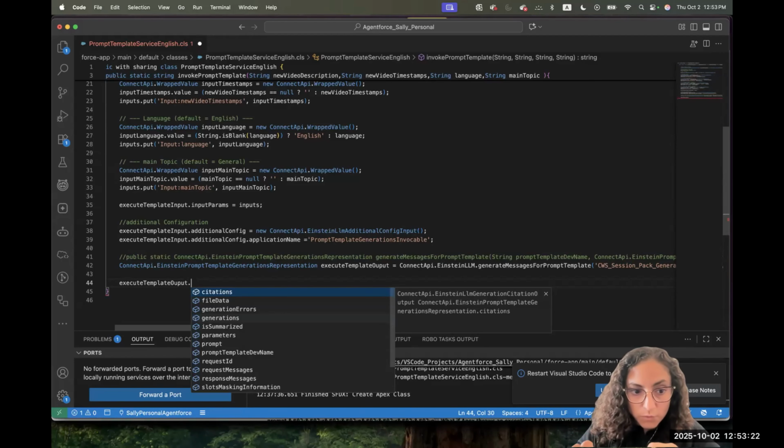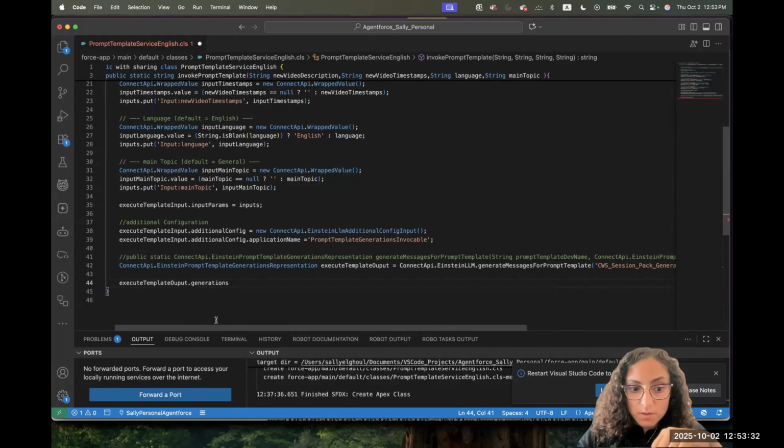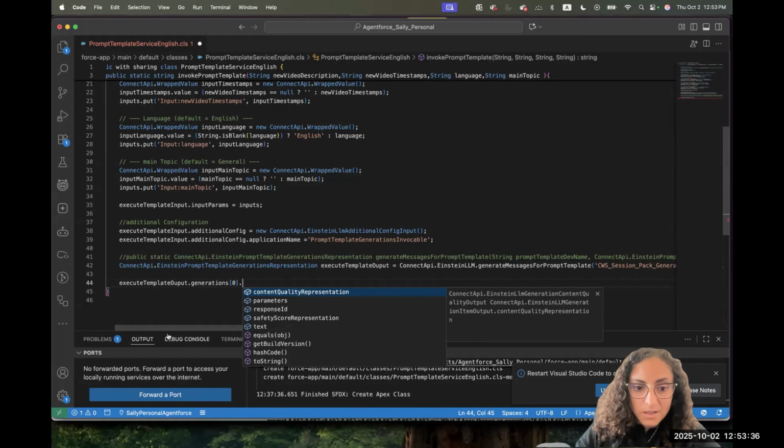So again, when you use dot notation, you see all the values here that you can access. Like prompt will be the result prompt. In our case, we care about the generations, and we can get the first generation dot, and it can show us what we have: parameters, response ID, all those values.